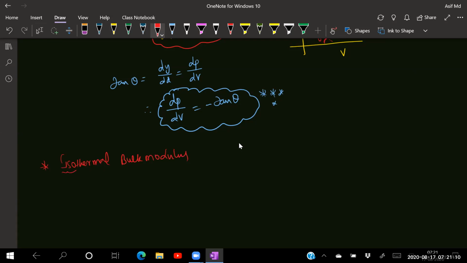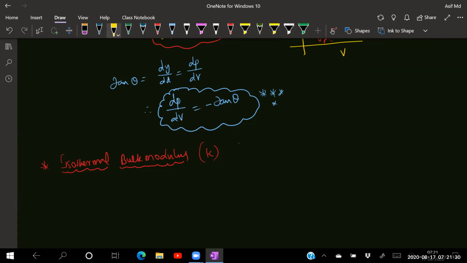Isothermal bulk modulus. Iso means same, thermal means temperature. Isothermal bulk modulus is represented by letter K. This comes from the properties of the wire, elasticity, like we did thermal stresses. Young's modulus goes with thermal expansion, isn't it? Yes, sir. Right. The same way we'll get a term here called isothermal bulk modulus.